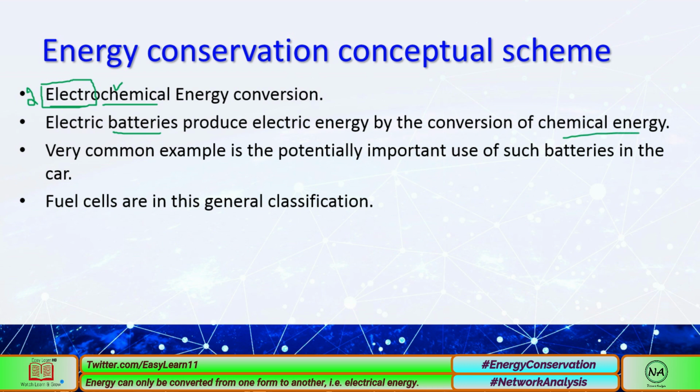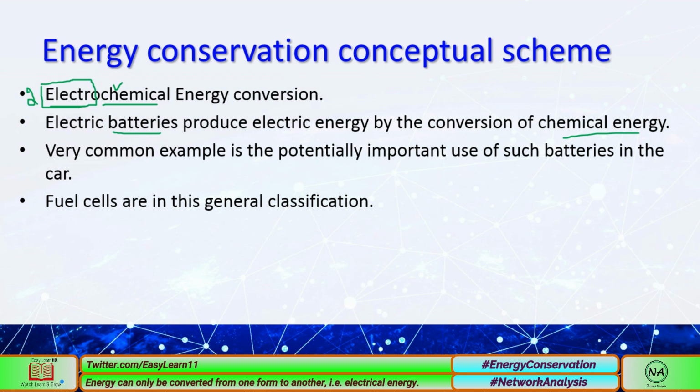A very common example is the important use of such batteries in vehicles like motorbikes, cars and rickshaws. In these vehicles, the chemical energy is converted into electricity, and then the electricity is again stored in the battery. In the charging process, electricity is converted into chemical energy, charges are provided, ions move, and the back reactions are done.